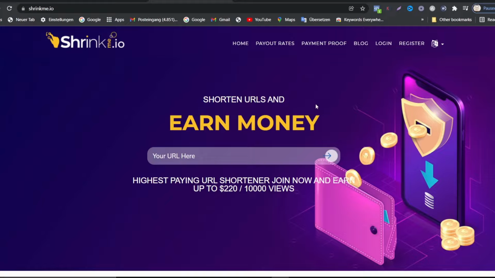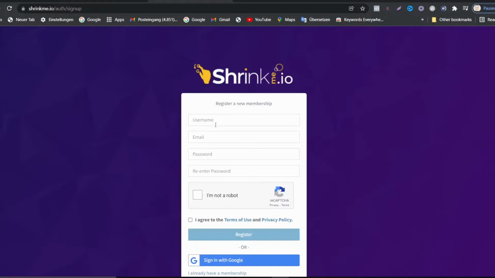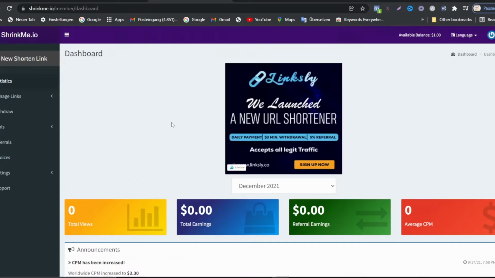So what we want to do now is go to ShrinkMe.io. To register, you just want to click on register. We're going to write your username, your email address, your password, and you write your password again, and you're going to click I'm not a robot, and you agree to the terms of service, and you can start using this website.